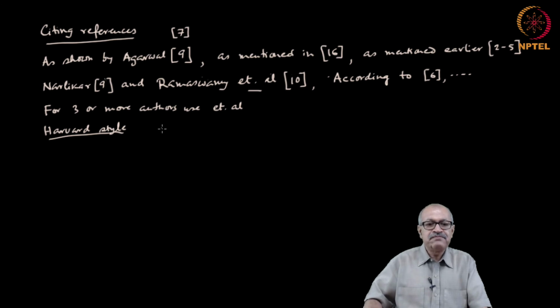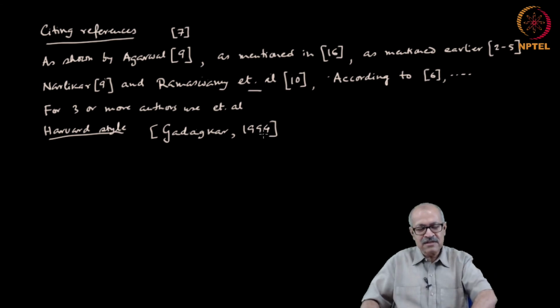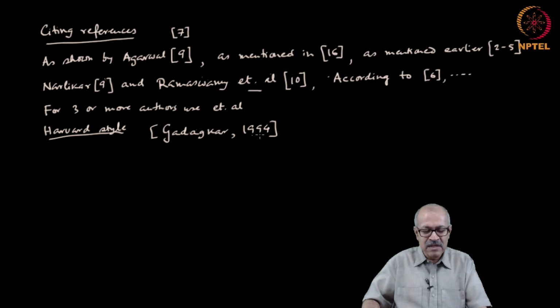For example, you say as shown by Gadagkar 1994, then the person would look at the list of references for the name Gadagkar and the year 1994.